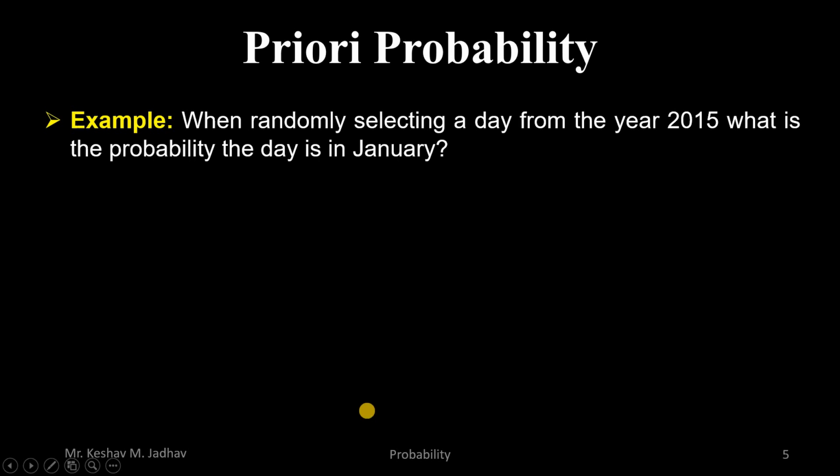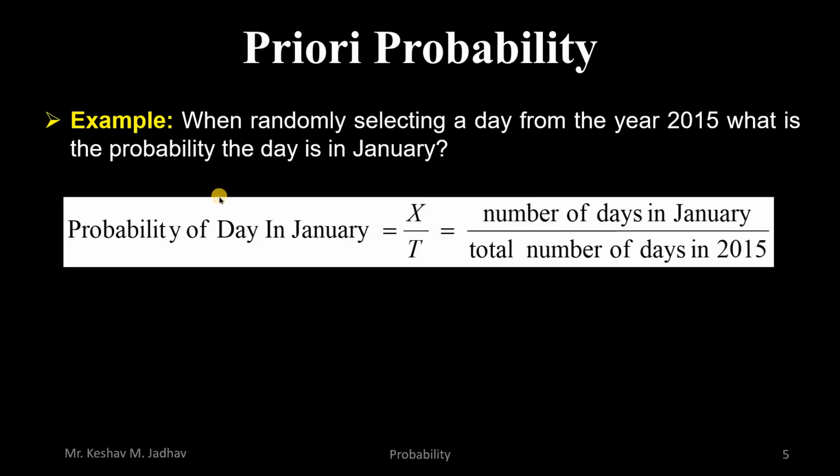Let us consider another example to understand a priori probability. When randomly selecting a day from the year 2015, what is the probability that the day is in January? To find the probability of getting a day in January, it is x divided by t, where x means number of days in January.